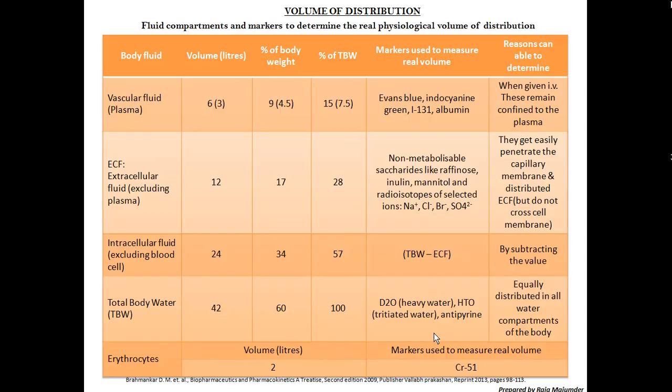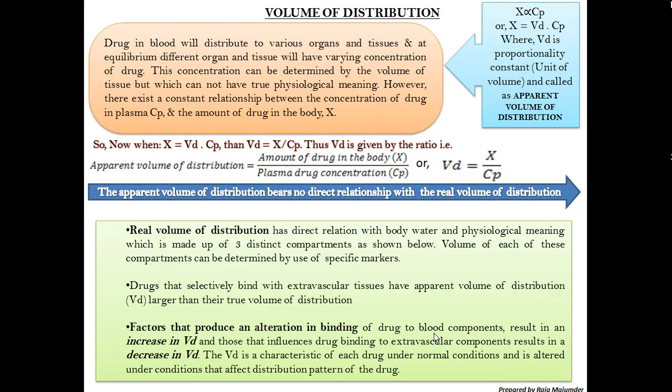I hope you can easily understand the part on distribution up to here. The next part will be the binding of the drug with the various proteins present in our blood and their affinity, and how we can determine the kinetics of drug protein binding. So here it is.